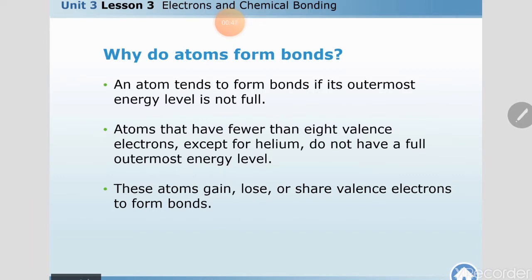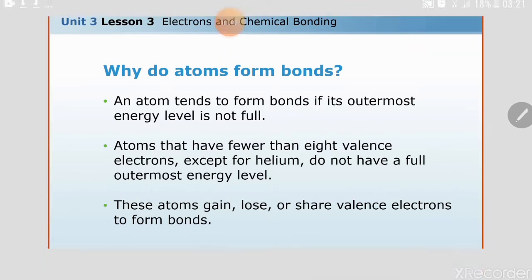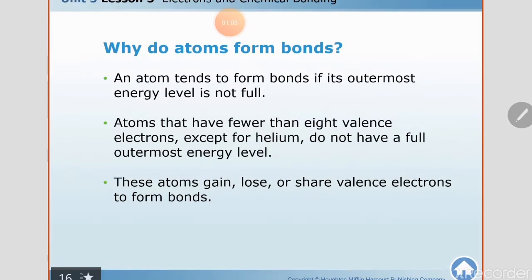Didn't we say that chemical reactions take place when a chemical bond forms or breaks down? In any chemical reaction, how does it take place? When atoms from different elements combine with each other, it means they make chemical bonds.